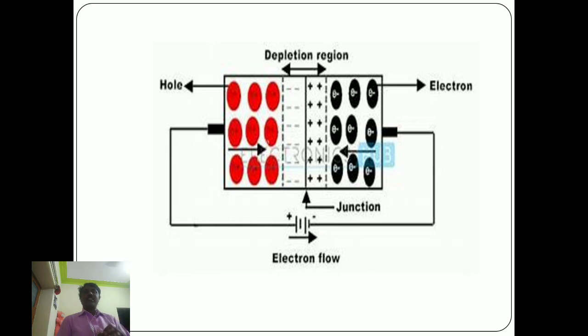Diffusion of charge carriers takes place through the junction. As a result, they terminate their existence by recombination. This recombination of the holes and electrons produces a narrow region at the junction called the depletion layer, or space charge region.